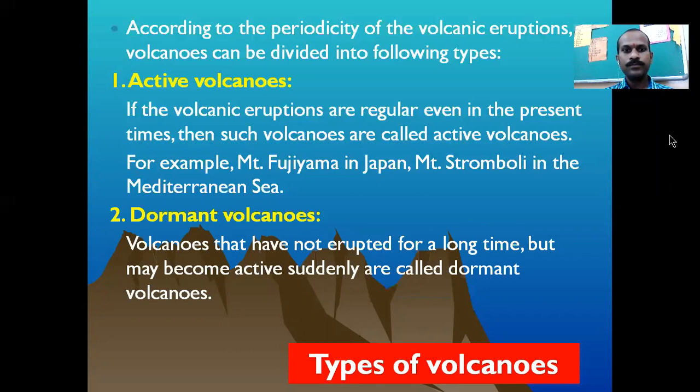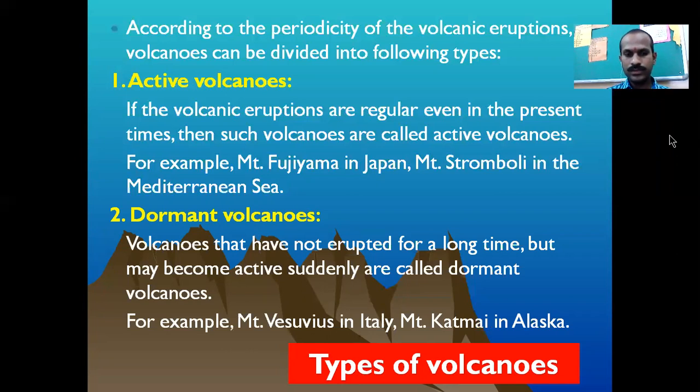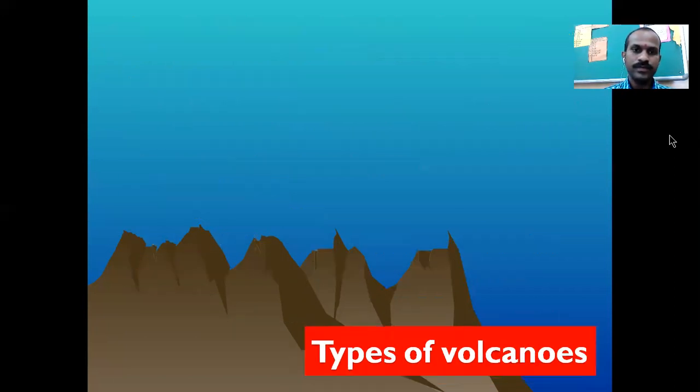Examples of these volcanoes and the mounts created by their eruptions are Vesuvius in Italy and Mount Katmai in Alaska. These are the examples of dormant volcanoes.